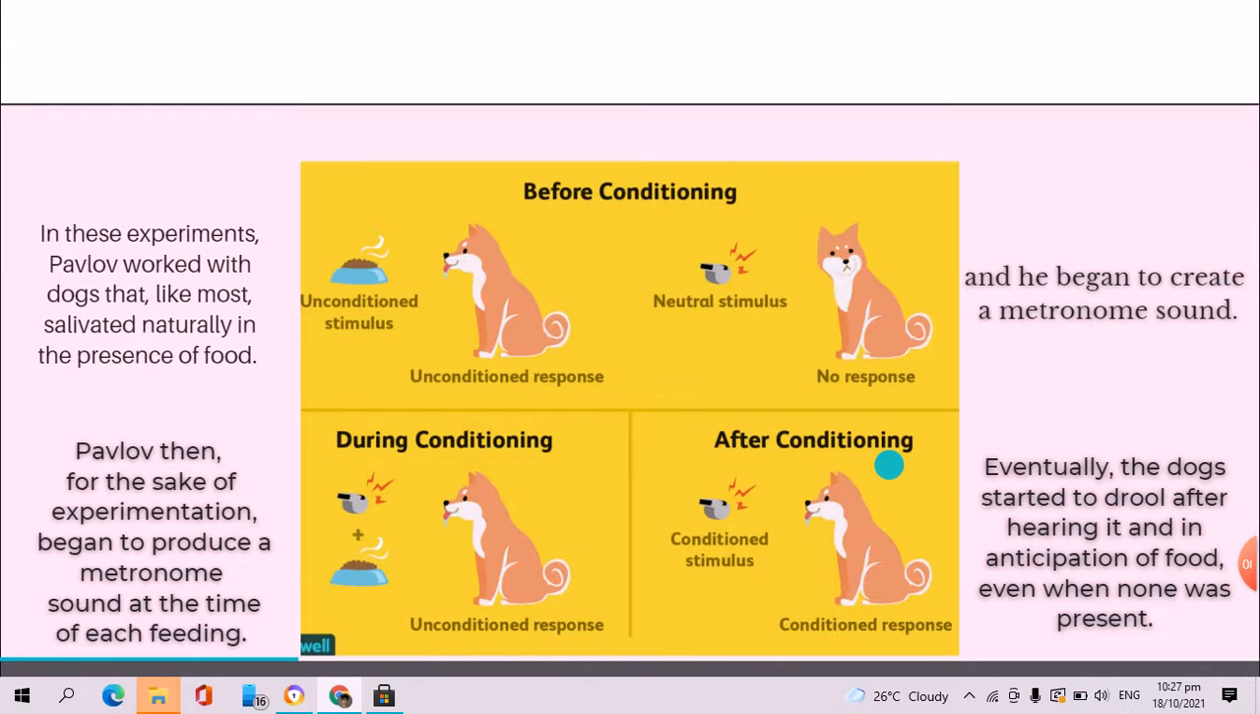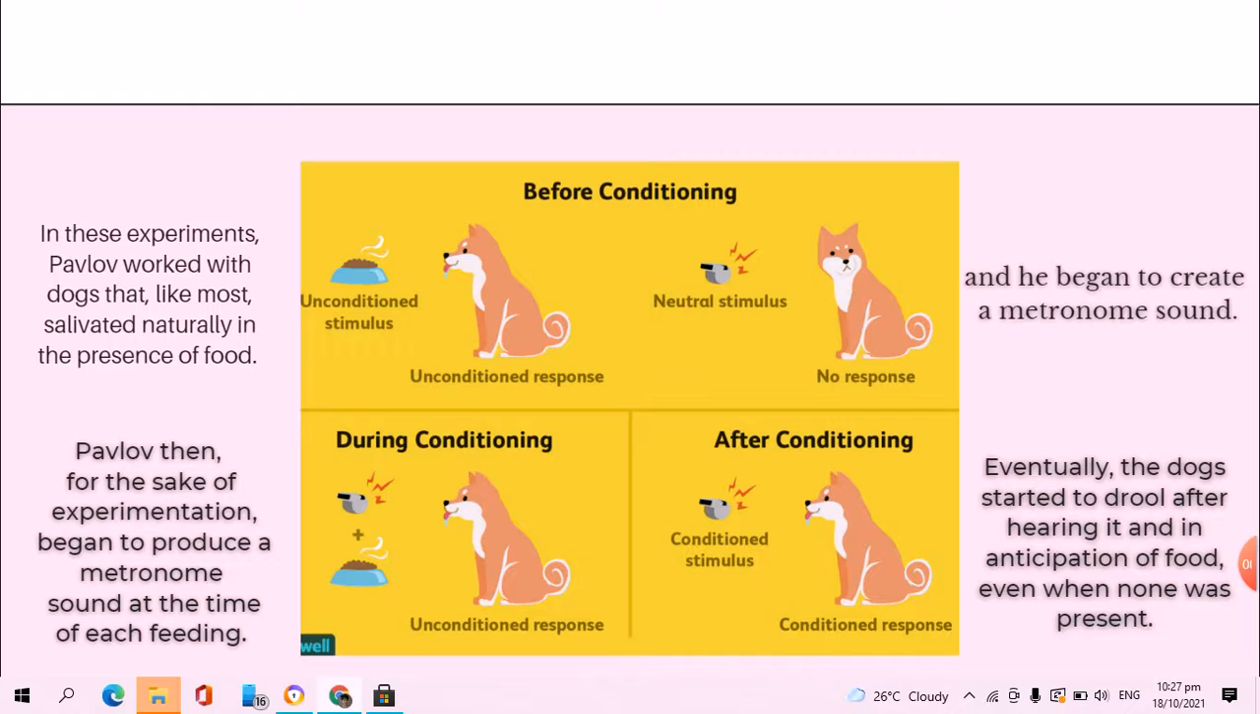So a specific type of food now produces nausea, and the bells or the metronome sound or the whistle created the salivation.